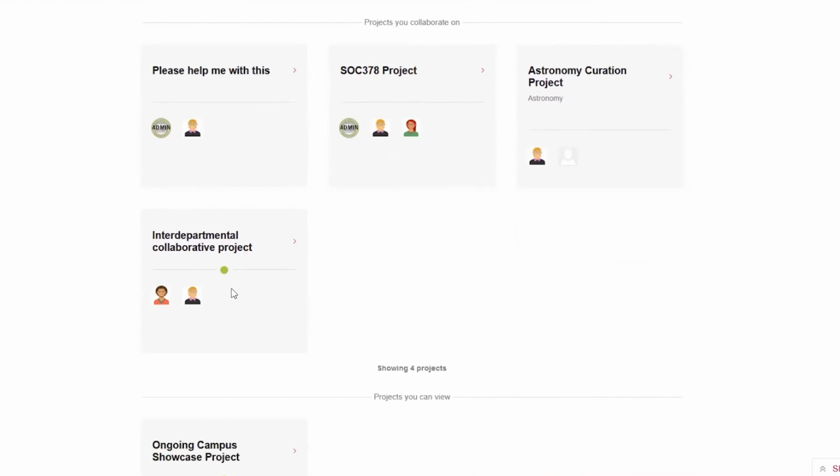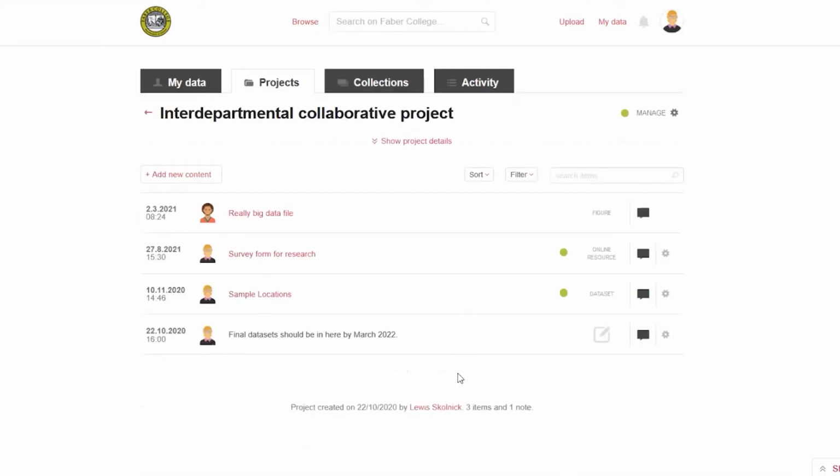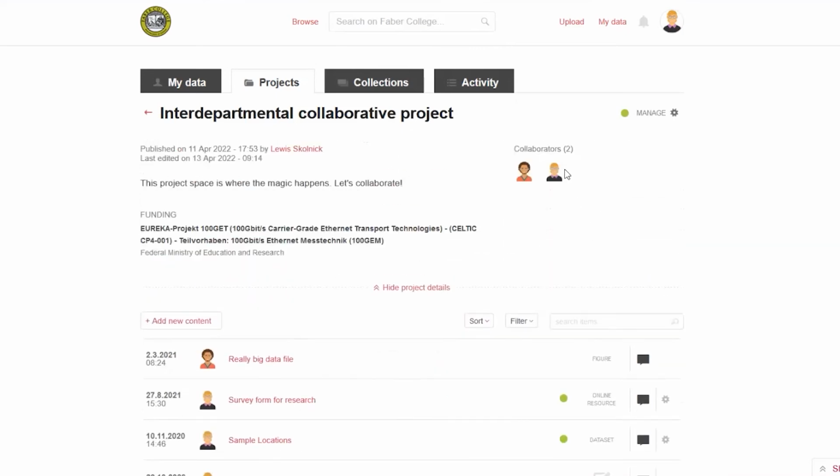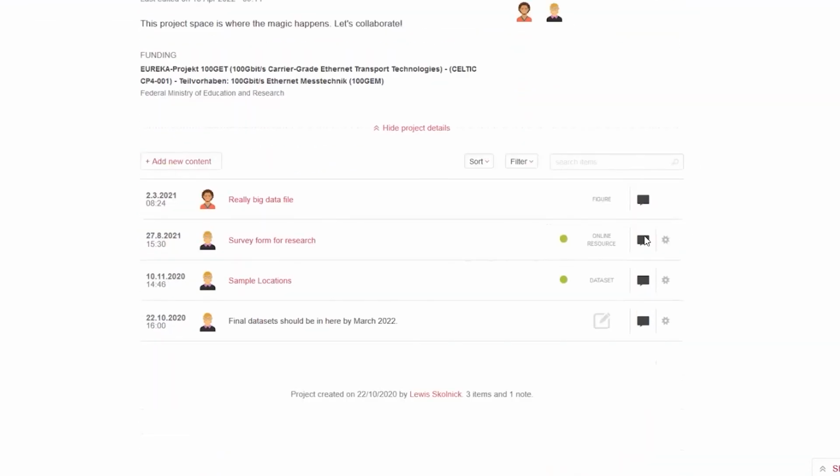And so this account, Lewis, has been invited onto this project. I guess this account created this project, okay, and invited someone else. And we can see that there are 2 people in the project. There's some metadata. Actually this project is public. You don't have to make your project public. The collaboration part happens in that anyone can add items. You can add comments. So I can create a new comment here.